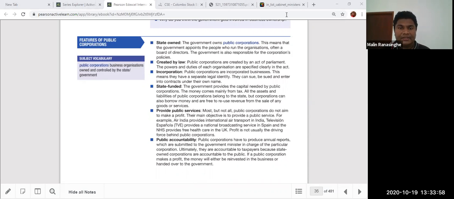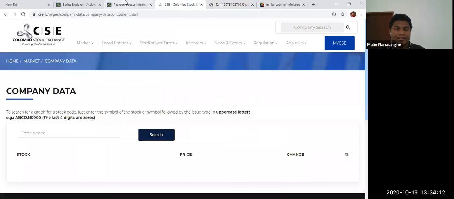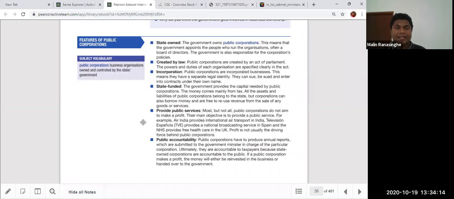So you can see the third feature, the fourth feature, state funded. These ministries and everything are funded by the government. They don't earn any money, so everything comes from government funds, the government treasury. They provide money for their budgets and everything. For the transport ministry, irrigation, health sector, to pay the doctors' salaries, medicine, medication, hospital charges, everything. Who pays the money? The government treasury has to pay.